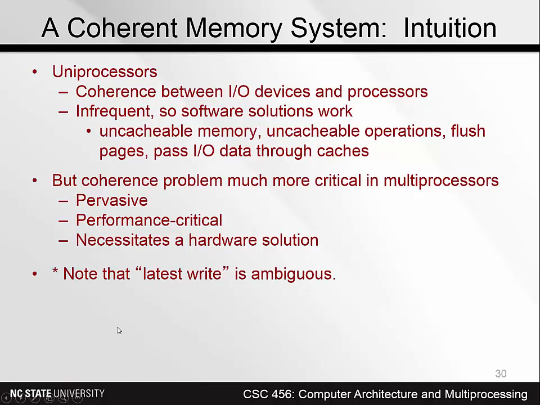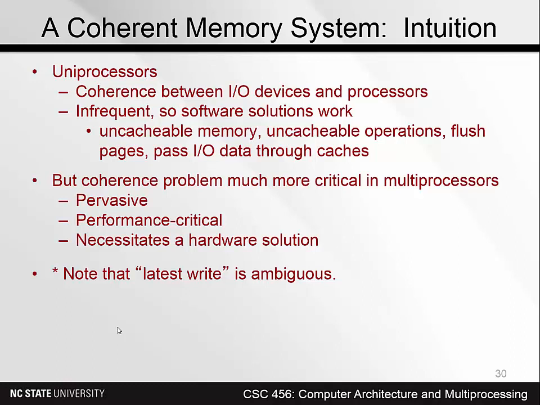When I say that each processor has to see the latest write in order, you can't really say what latest means. Latest is relative to a particular vantage point, right? Because there's some kind of latency between the time that an event occurs in a particular location and it's seen in any other location, just because of the speed of light.